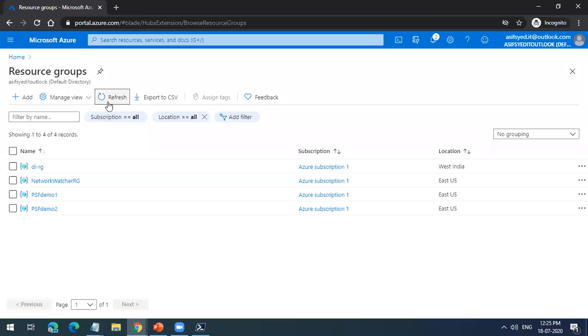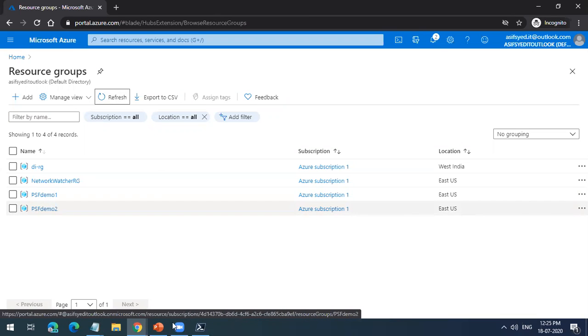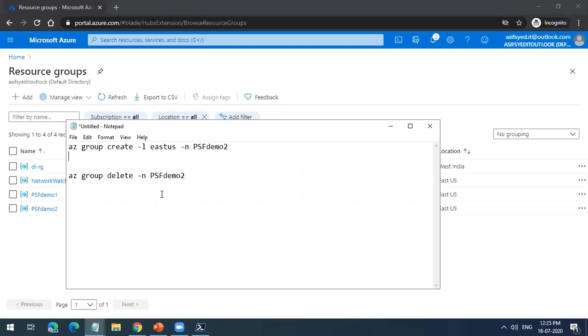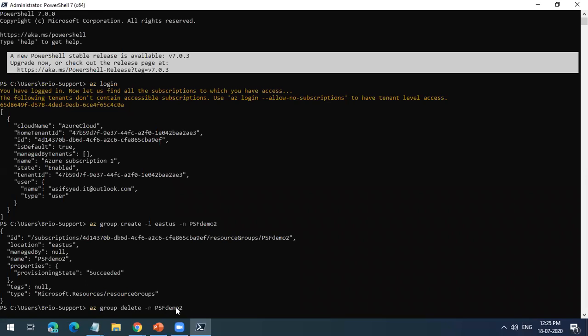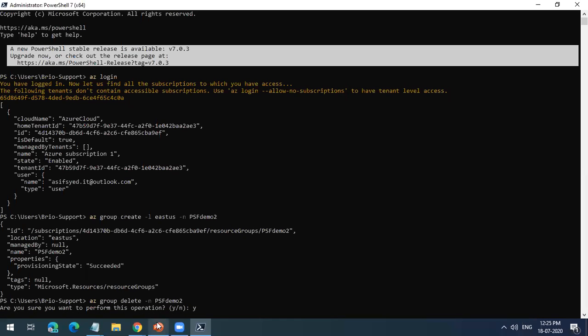Let me refresh. You will see demo 1 also created. We created these 2 resource groups. You can also delete a resource group using those commands. It will ask you to confirm; I say yes. That's how you can manage them.